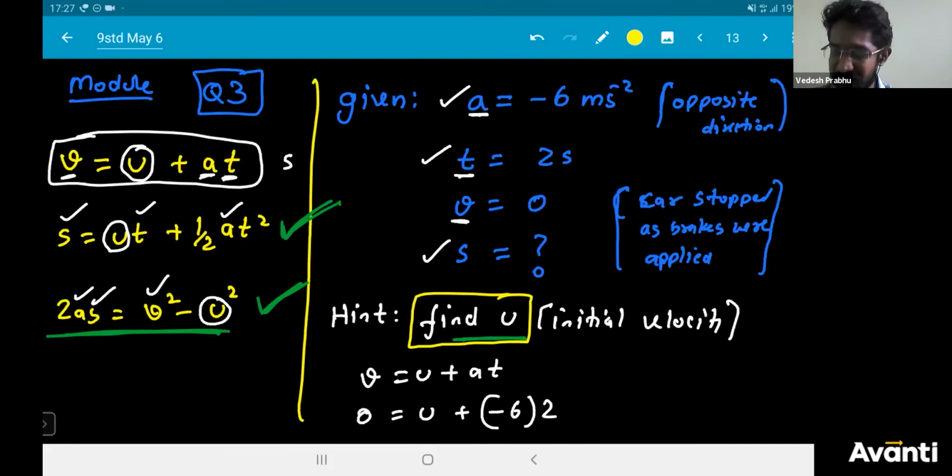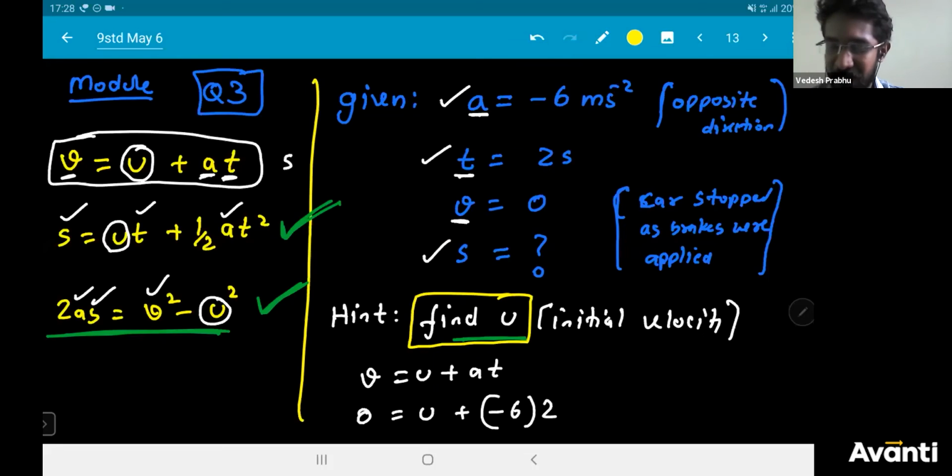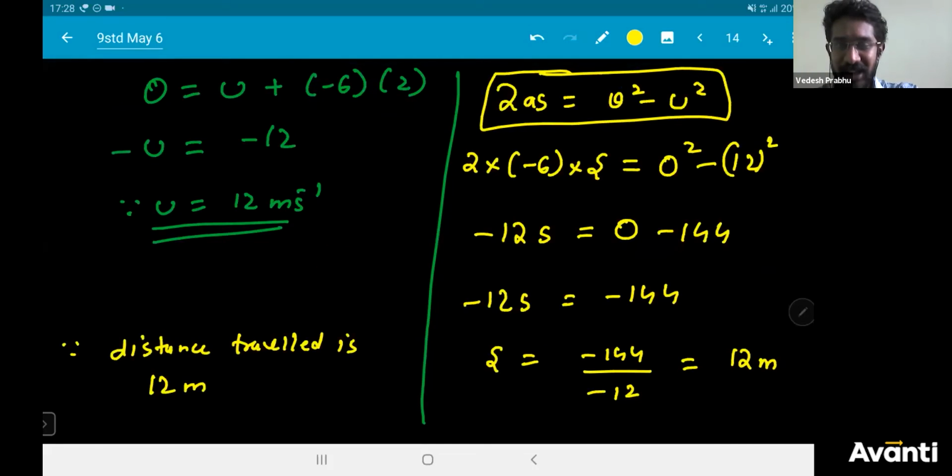Once you solve the initial velocity, I used equation number 1, I put a white box. You see, I used equation number 1 to find out initial velocity, that is u. After finding initial velocity, I used equation number 3 to solve the question, and then I got the answer as 12. That is the distance, 12. So this is basically how you're going to solve the questions.